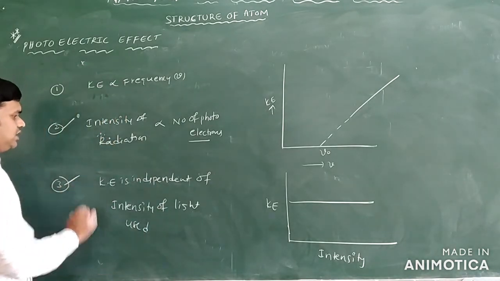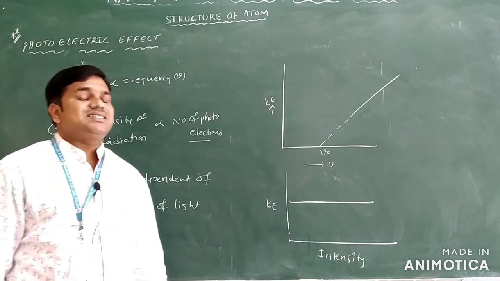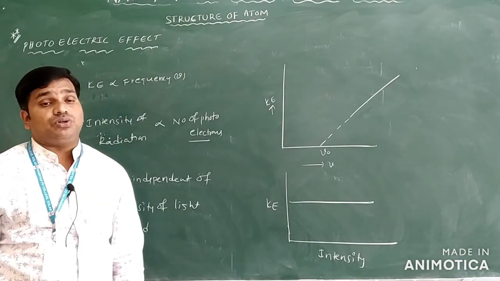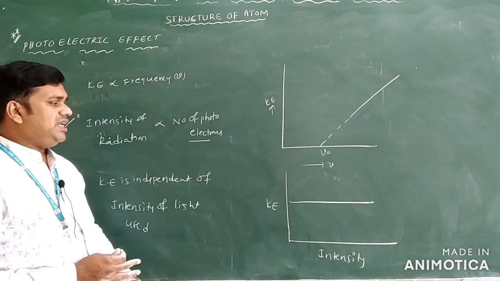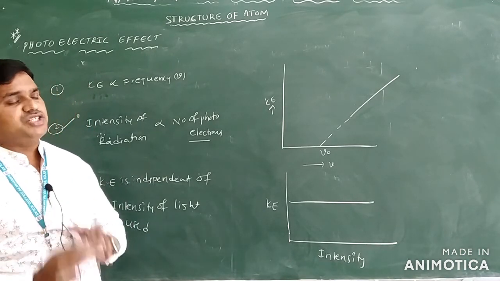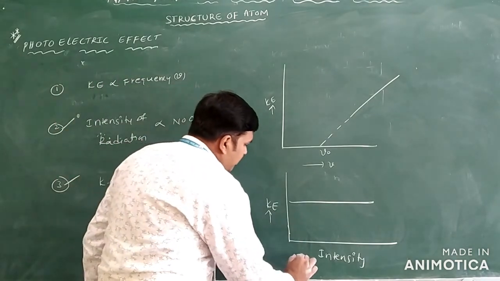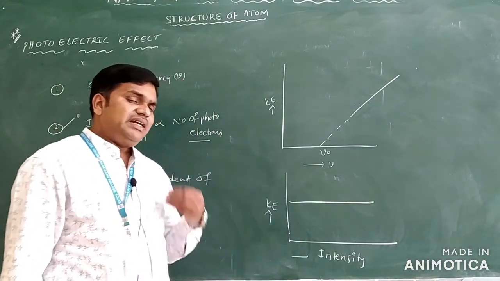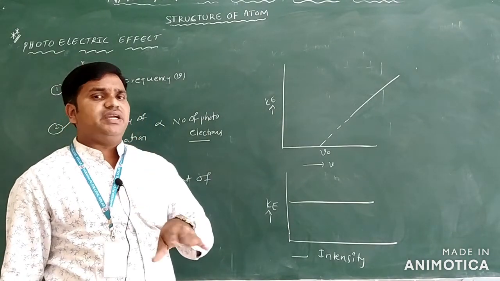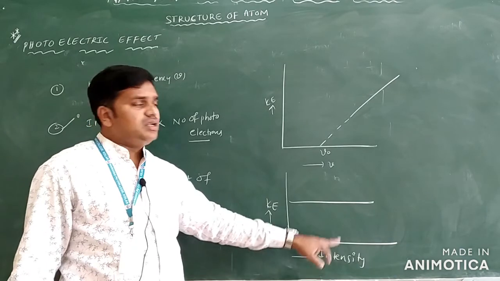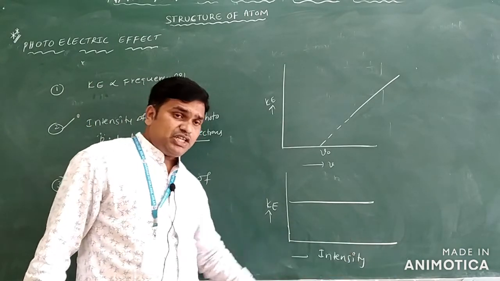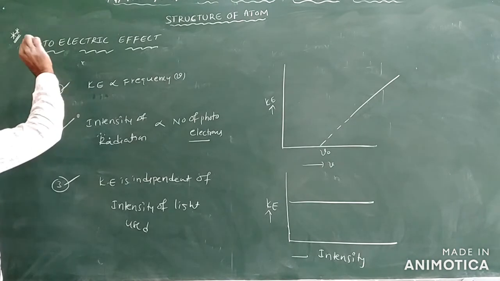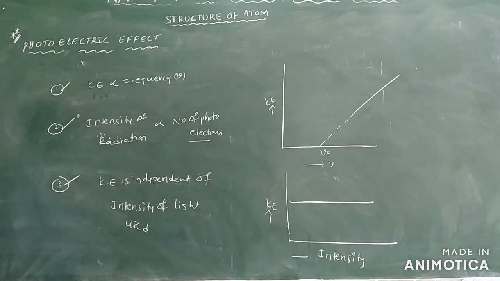And the next one you can see, kinetic energy is independent of the incident intensity of the light used only. So it does not depend on intensity of the light. You can increase the intensity also, kinetic energy remains constant only. This is the kinetic energy versus intensity graph only. Intensity can increase by any amount, but the kinetic energy does not change, it is constant only. Very important points here. Kinetic energy is directly proportional to frequency, intensity of the radiation is directly proportional to number of photoelectrons, and kinetic energy is independent of the intensity of the light used in the photoelectric effect only. So these are the three important points.